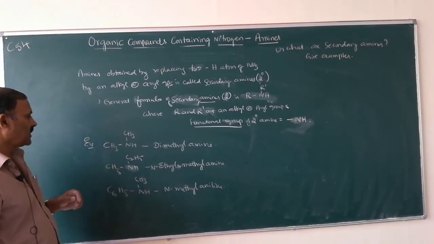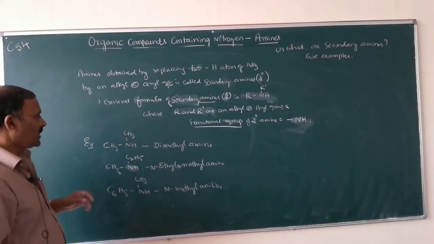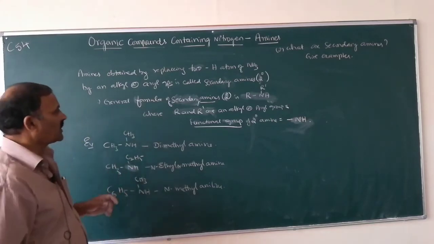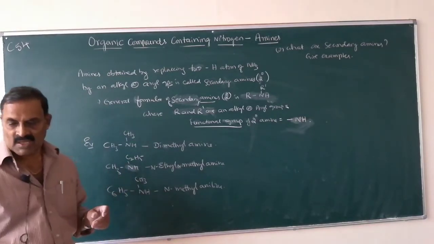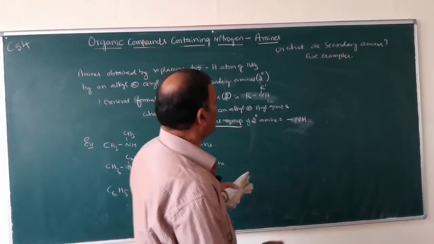These are all secondary amines. So next we will study what are tertiary amines.